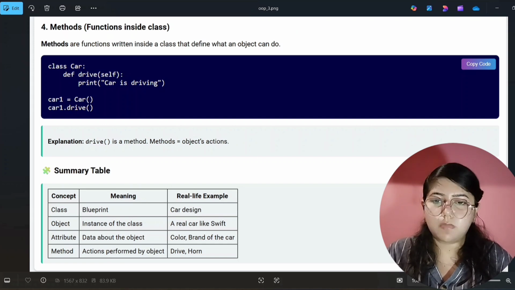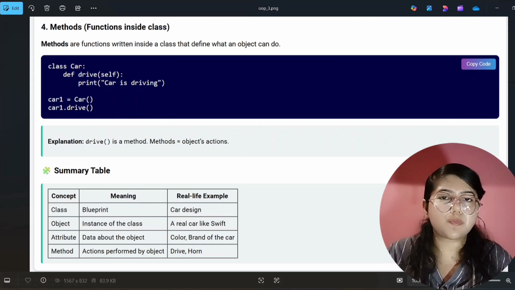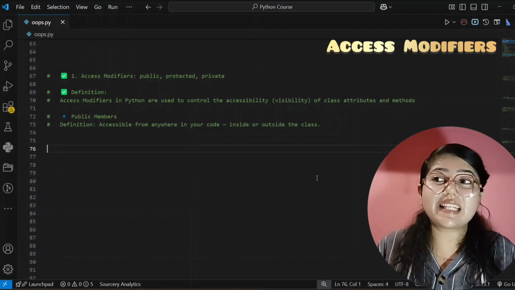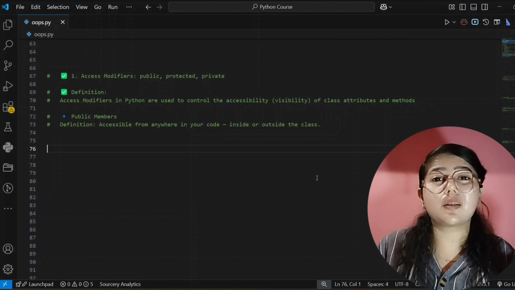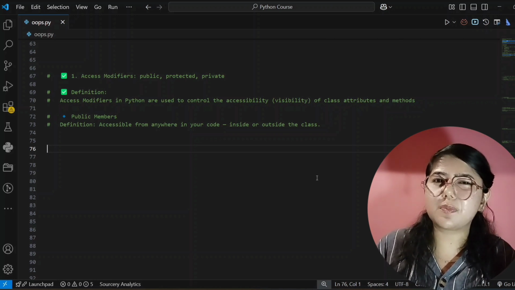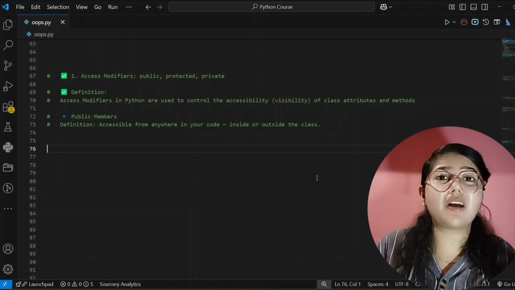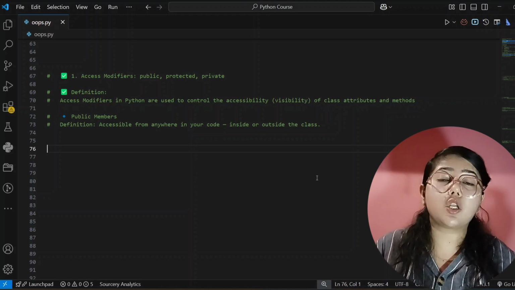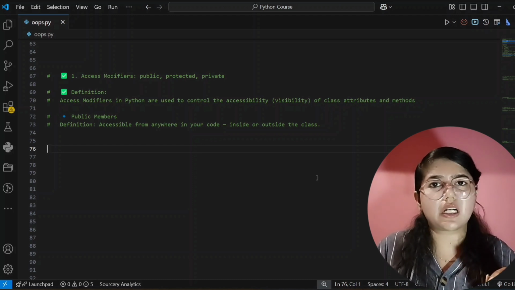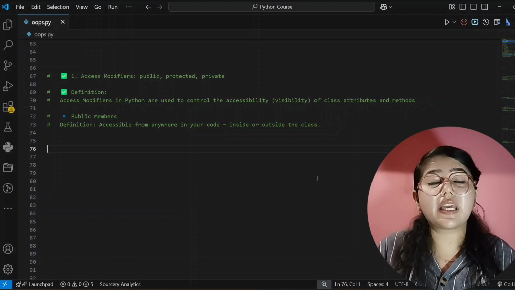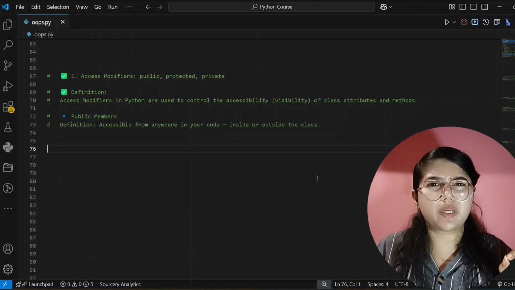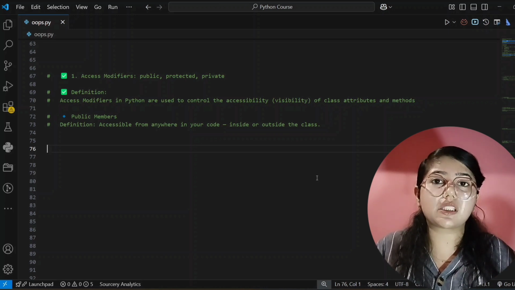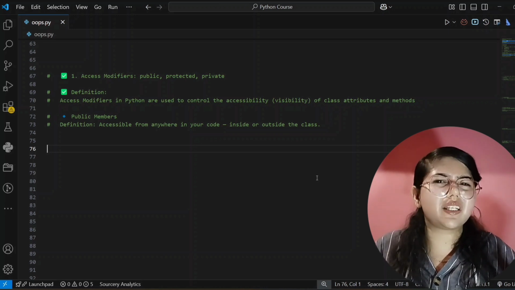So now we will learn advanced topics in our OOPS. Our next topic is access modifiers, and what does this mean? By the name you can understand, access means, for example, why do we use a password? We use a password so that unauthorized people cannot access our private data, right? So here we use access modifiers so that unauthorized people, or those whom we don't want to access them, cannot access our class or methods or data, in simple language.